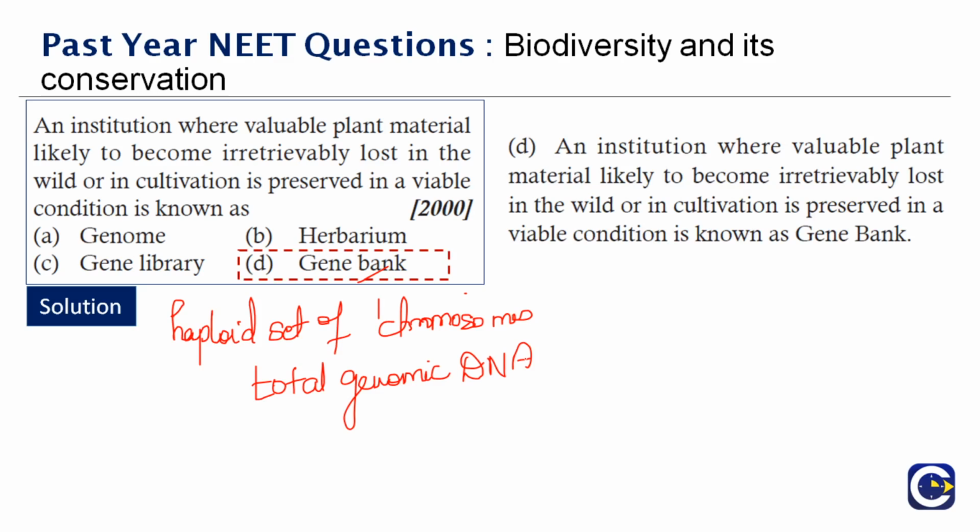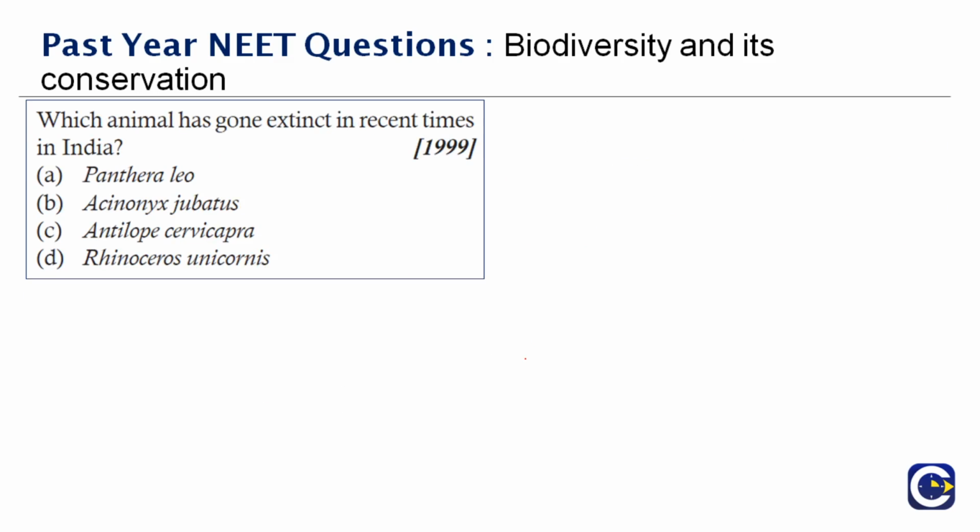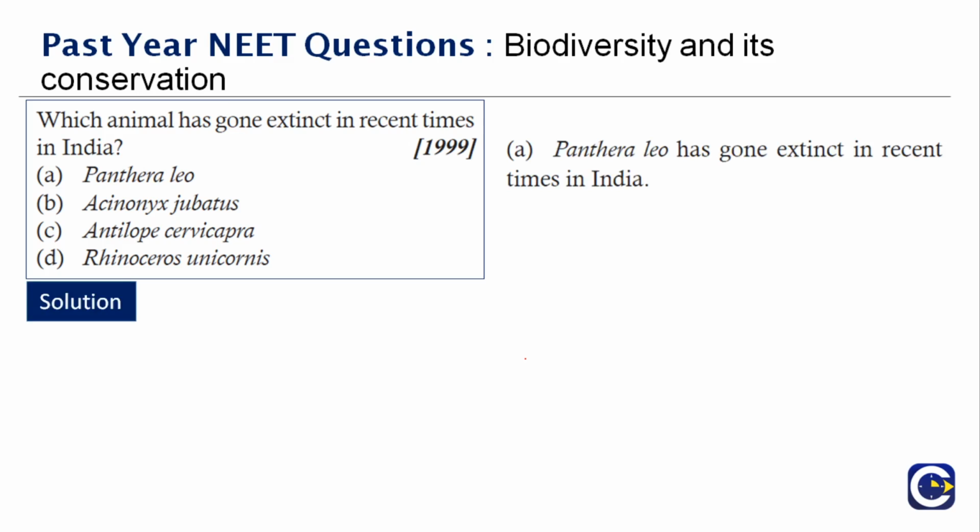Next question here. Which animal has gone extinct in recent times in India? So what do you mean by Panthera leo? It is option A, Panthera leo has gone extinct in recent times in India. So what is Panthera leo?